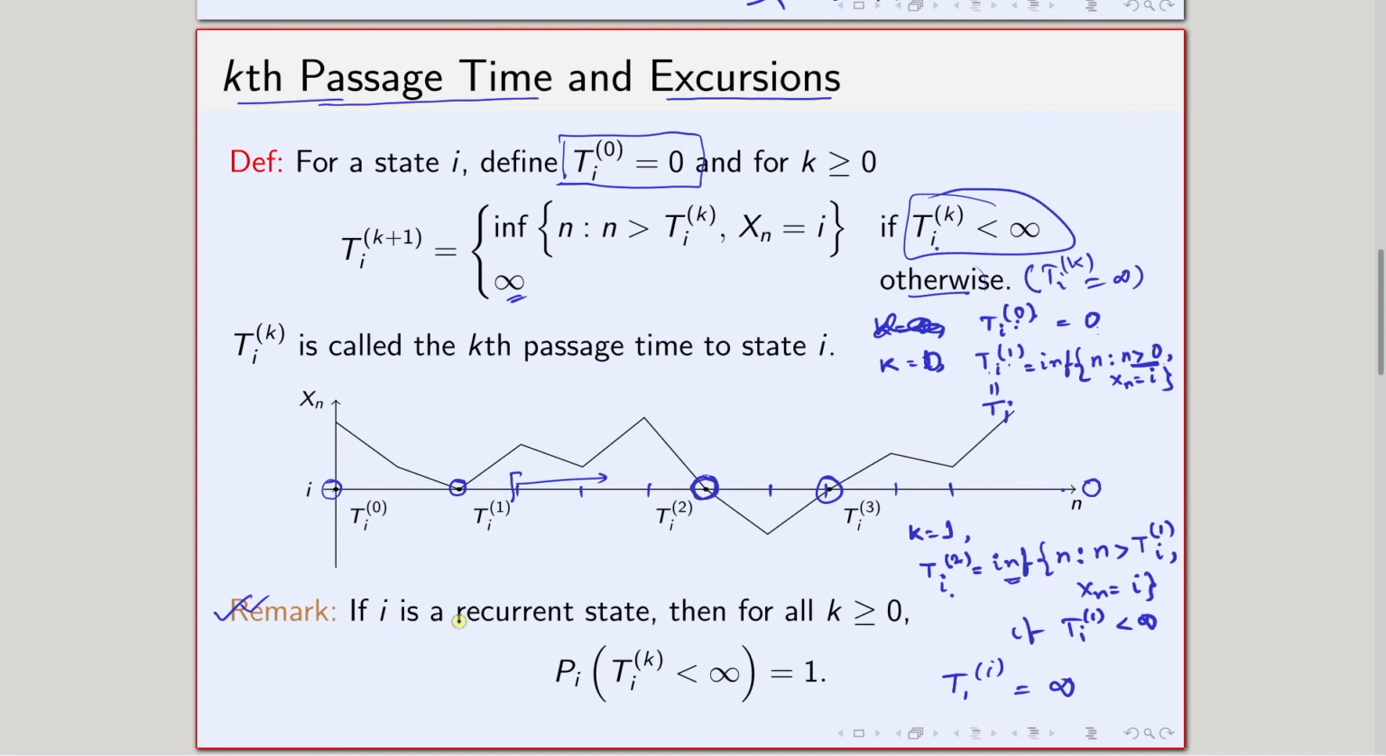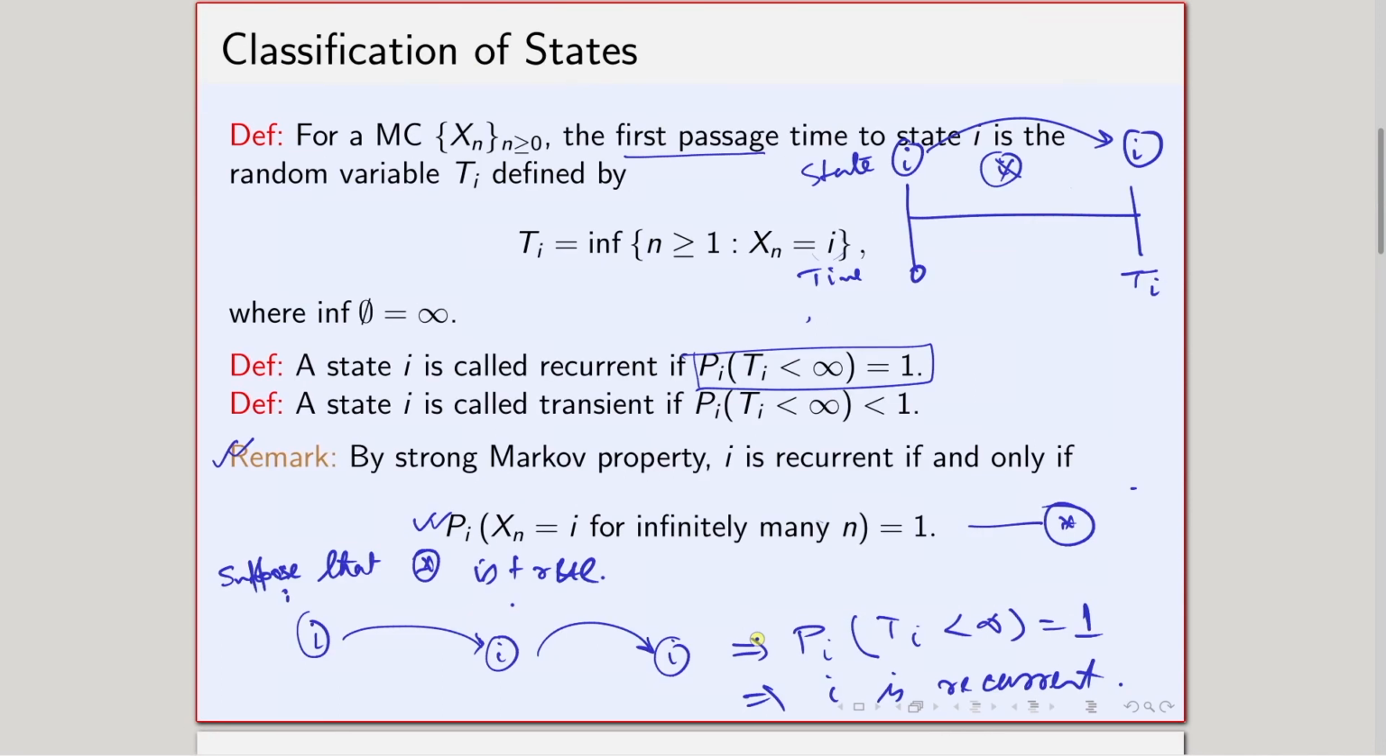The remark tells that if i is recurrent, then for all k greater than or equal to 0, starting from i I will visit the state i for the kth time in finite time for sure. That is basically the statement, and the proof uses the strong Markov property, the same argument we have given before: if i is recurrent, I will visit the state again and again.